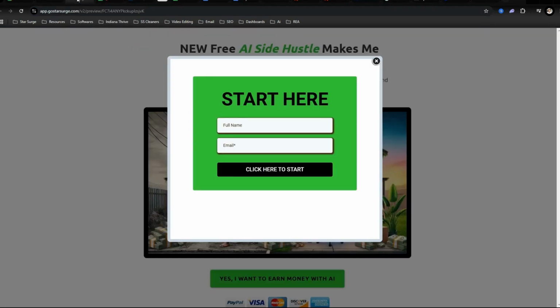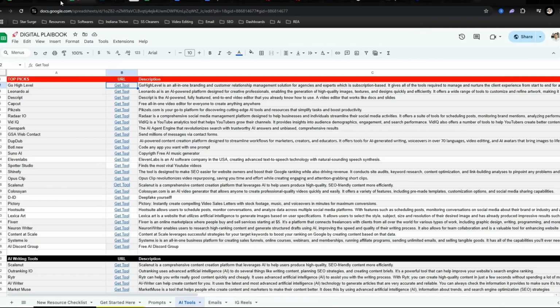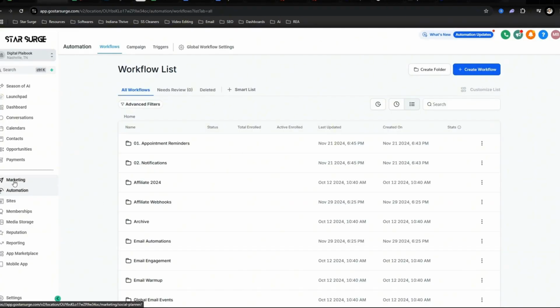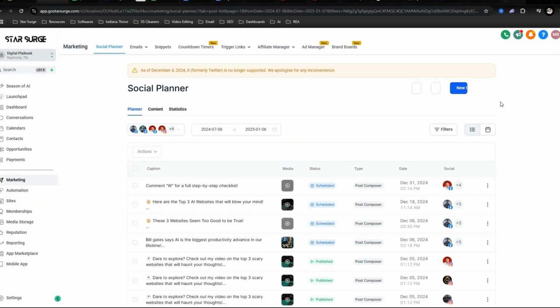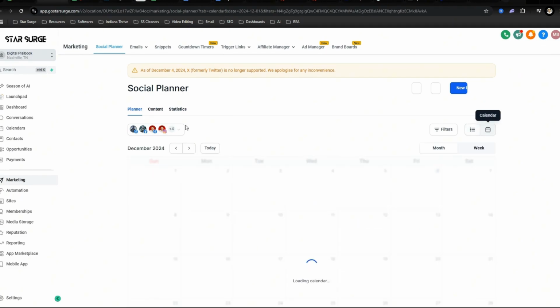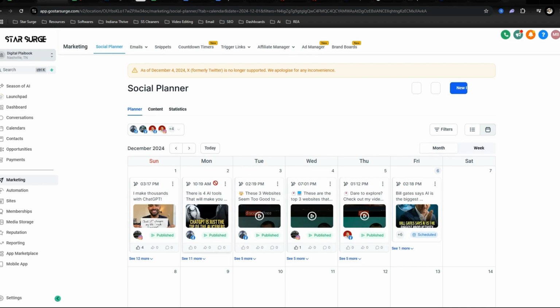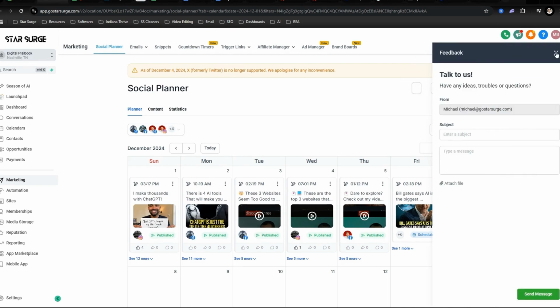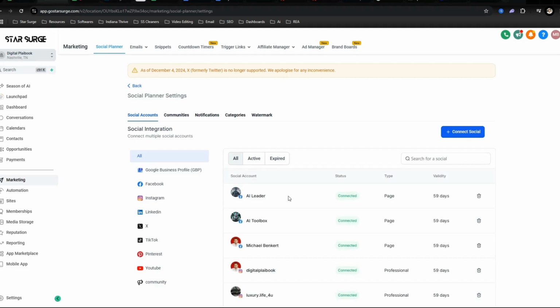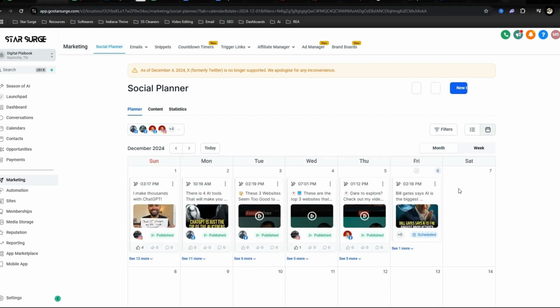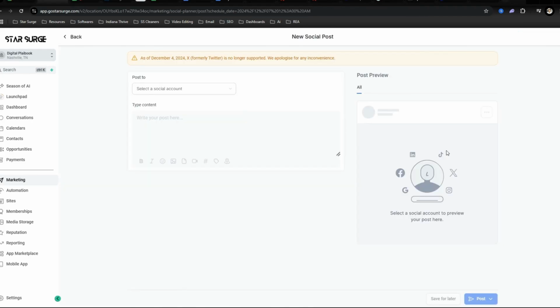So let's go back to your dashboard and let's go to marketing. This is where you are able to schedule out your content in what's called a social planner. The steps you need to take: you don't need to go to feedback, you just go to settings. Then you want to connect your social media accounts. I would just start with Instagram and Facebook. Once you connect your accounts, then you can start uploading the short form content into the accounts.